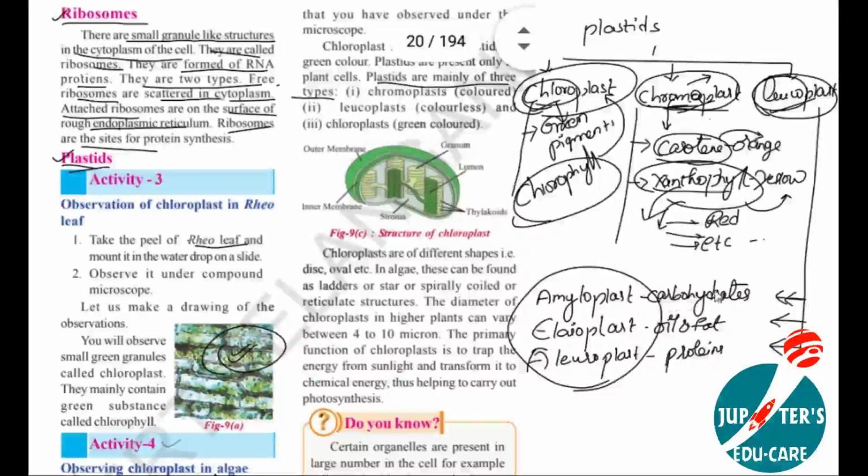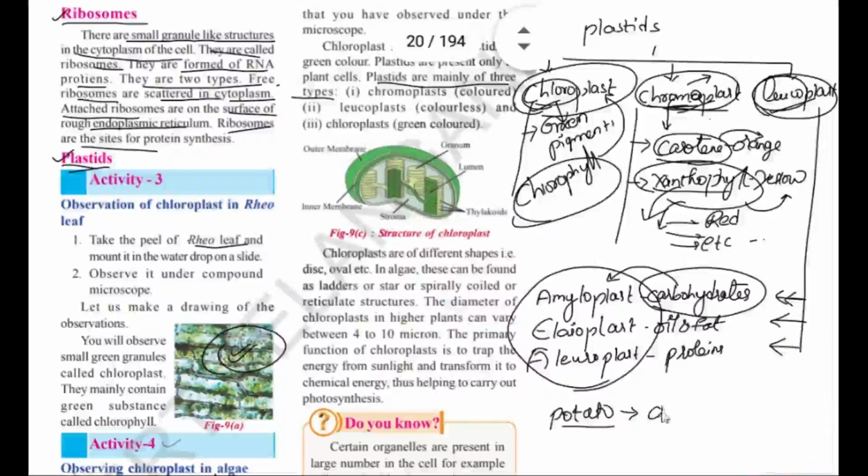For example, the plastid which stores carbohydrates in its cells is called amyloplast. Right? For example, take potato, which contains carbohydrates, meaning it stores carbohydrates.